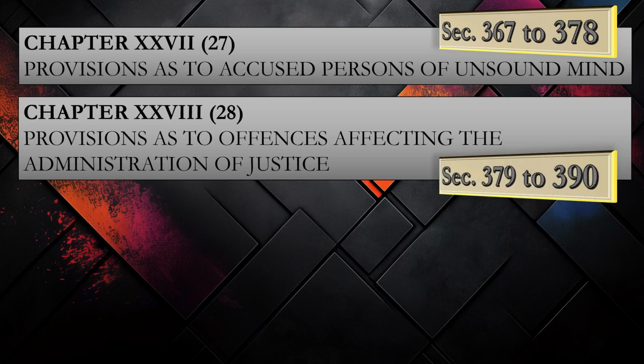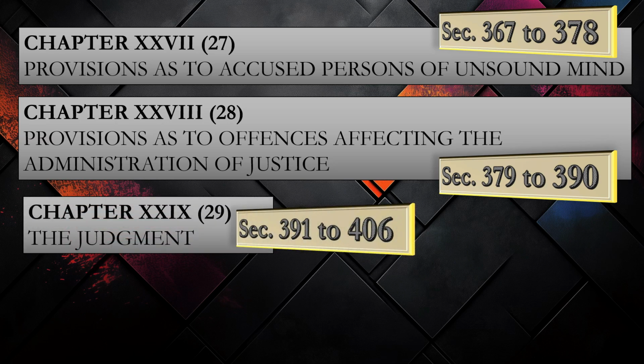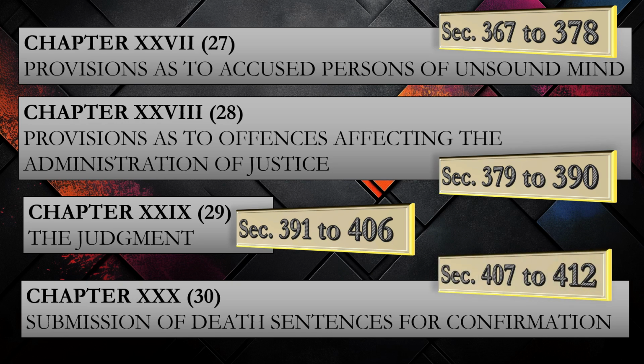So Nagarik Suraksha has done everything. Now comes the judgment part. Chapter number 29, the judgment, under section 391 to 406. And what if the judgment is death sentence? Next chapter 30 speaks about it. Submission of death sentences for confirmation under section 407 to 412.